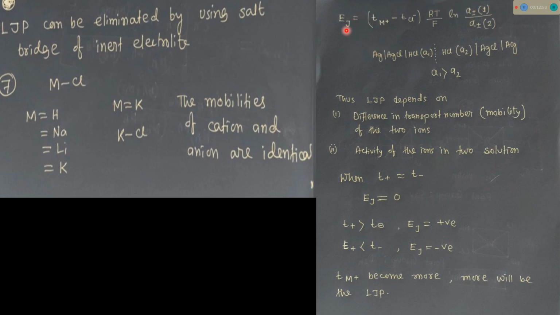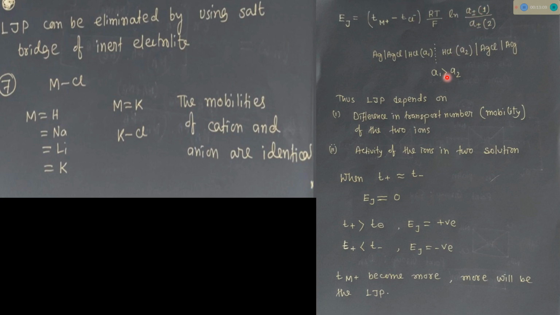So EJ means potential at liquid junction, liquid junction potential. So from this, A plus is the mean ionic activity.